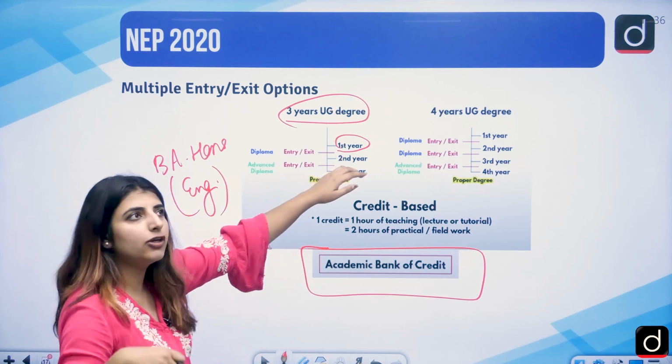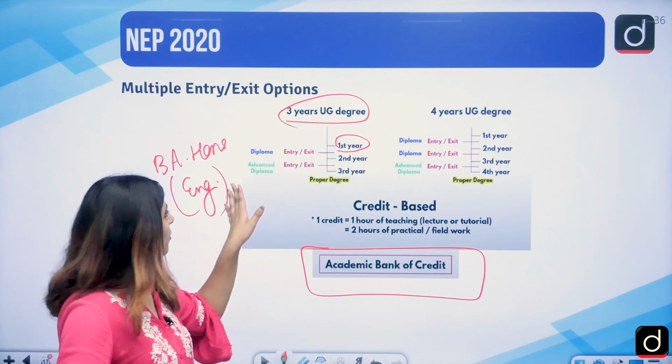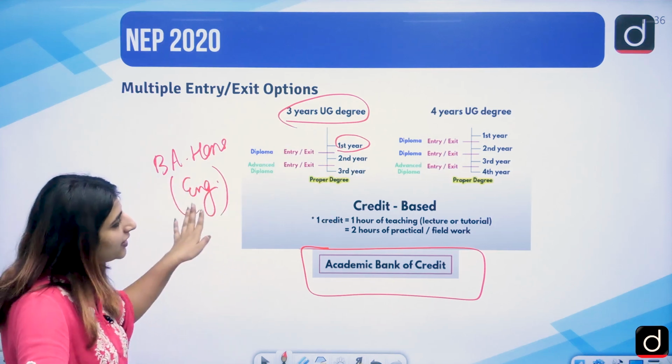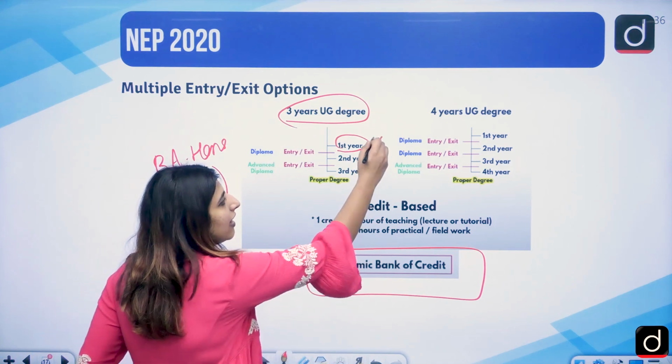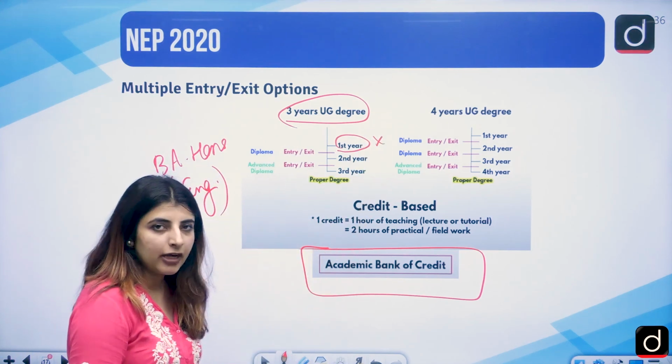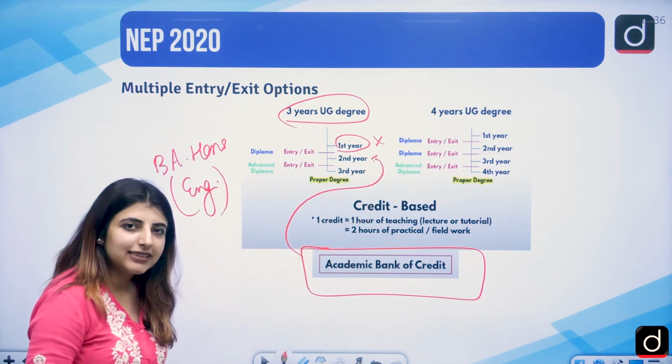Then after 2 or 3 years you come back to the same college or a different college and you go about with the same degree, correct, that you want to continue this very particular degree. Now you will not have to pursue the first year again. You can start your course from where you have left, that is from the second year.